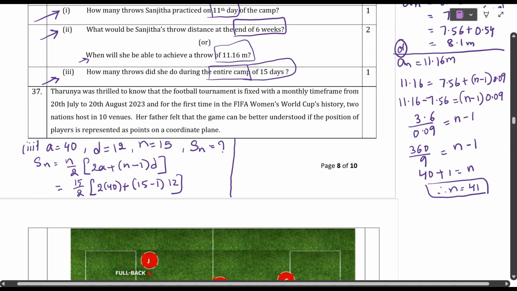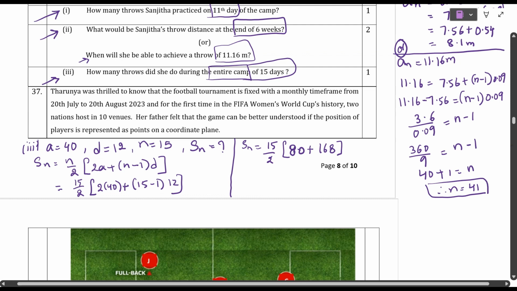So solve this, students. You will get the answer. So 40 into 2 is 80 plus 14 into 12. So 15 by 2 into 80 plus 14 into 12. How much, students? 168. So 80 plus 168, how much? 248.